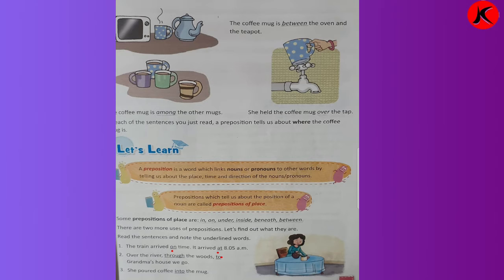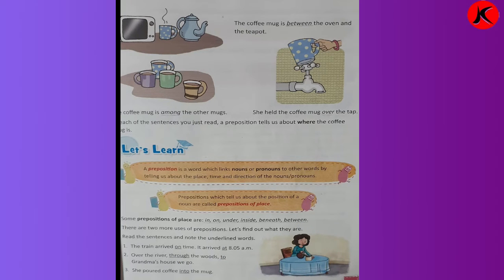Over the river, through the woods, to grandma's house we go. So through and to. She poured coffee into the mug. So you can see she poured coffee into the mug.